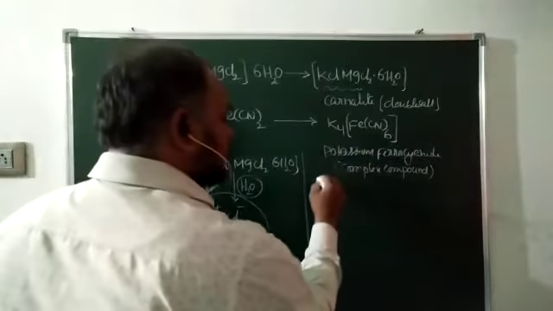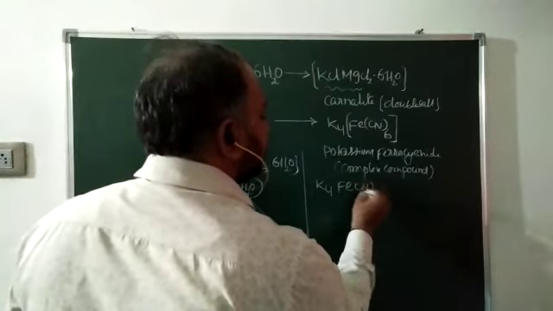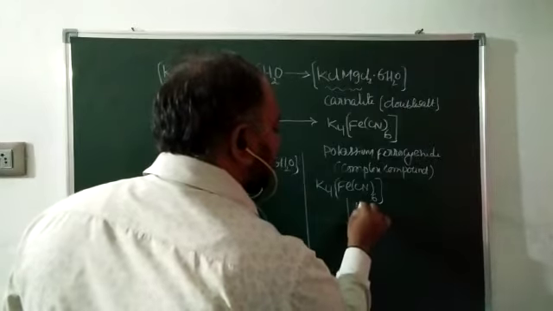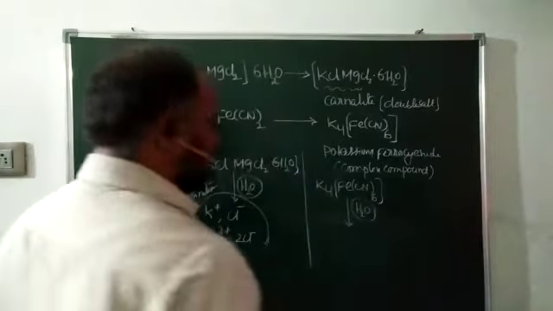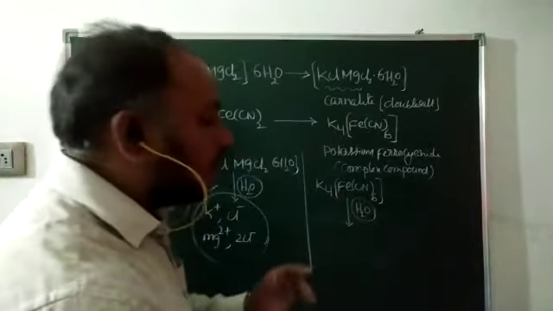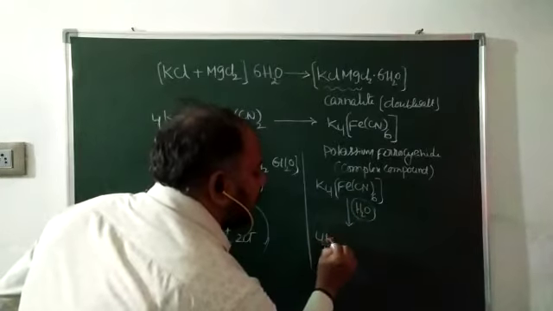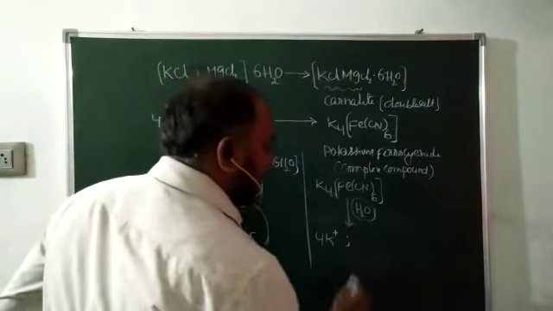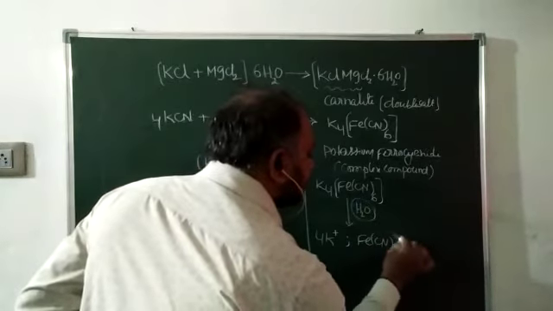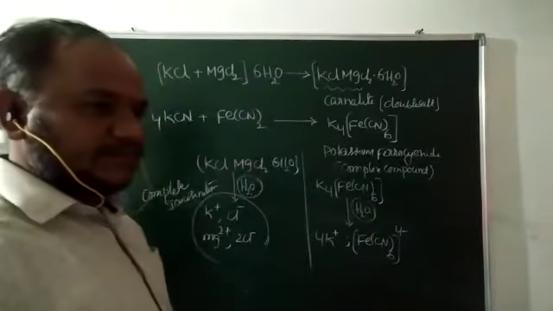Next, suppose this one is taken, K4[Fe(CN)6]. Suppose this compound undergoes hydrolysis, that is, it dissolves in water. Now what will happen? In this particular reaction, it becomes 4K plus and [Fe(CN)6] 4 minus. The compound ionizes like this.